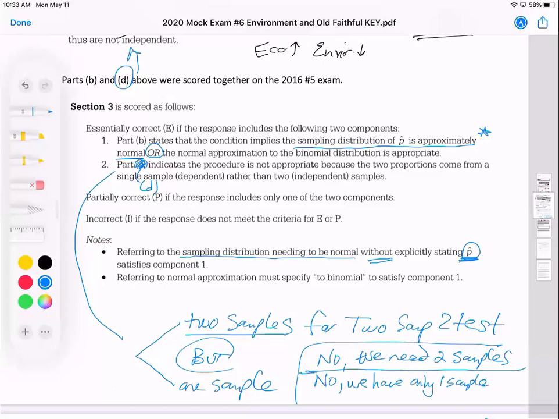Do you need three samples? Do you need four? Do you need five samples? You need two samples. So it's really important, like I've said many times before, whenever you're trying to argue for something, to give a pro and a con. So in this case, the positive would be we need two samples. The con is, well, we only have one sample, so it's not appropriate.